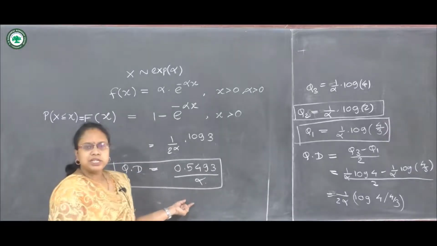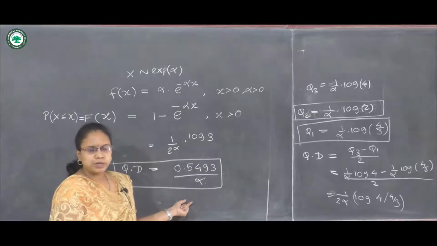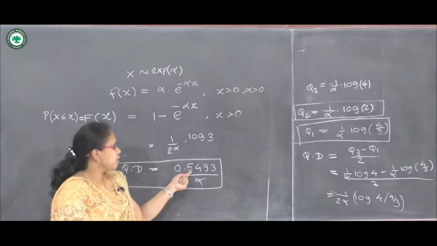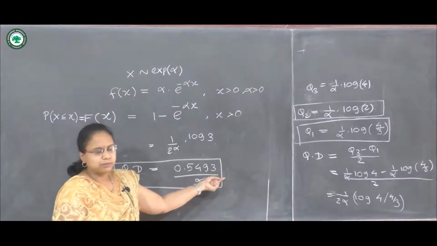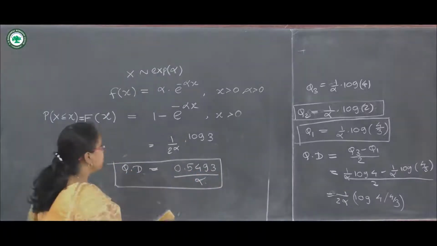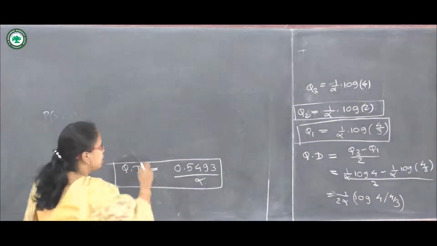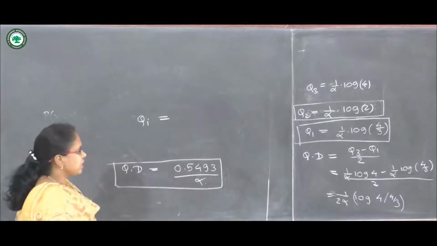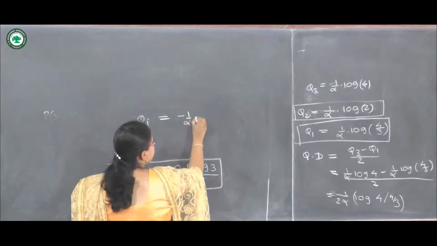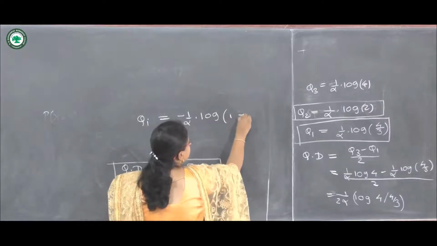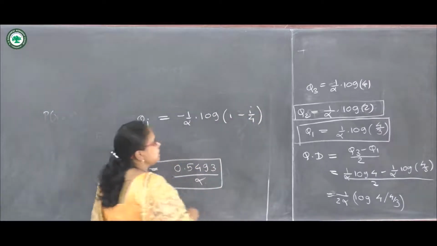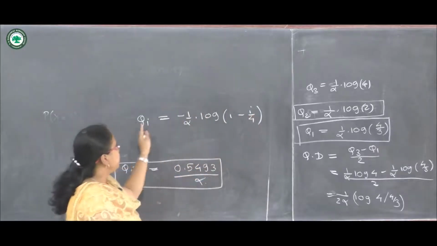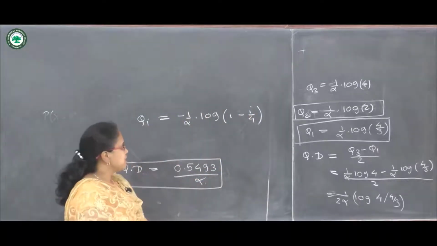If there is an exponential distribution with parameter 1 upon alpha, then the quartile deviation will be just 0.5493 into alpha. So in this way we can calculate this. In general, the quartiles Qi can be written as minus 1 upon alpha into log of 1 minus i upon 4. By substituting the value of i as 1, 2 and 3, we can obtain the 3 quartiles.